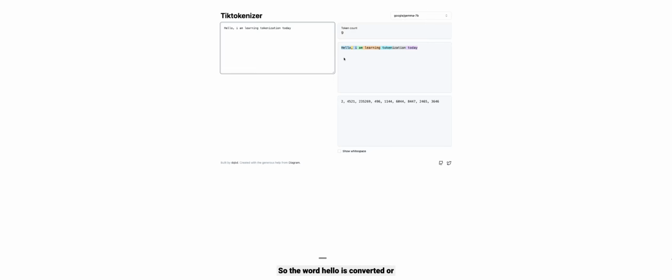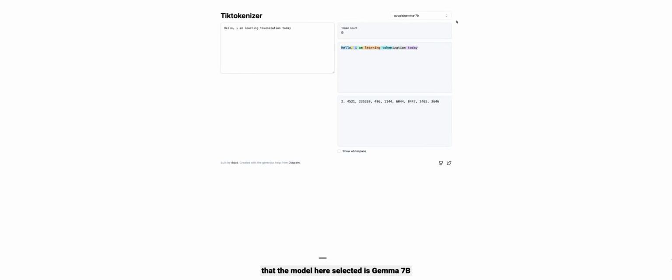So the word hello is converted or tokenized into the digit 2. Similarly, the comma is 4521, the I is 235269, the learning. So the word tokenization is broken down into 2 tokens. One is token and one is iJSON. So the token is 6044 and iJSON is 8447. Here also an interesting thing, right? That for every model, tokenization happens differently.